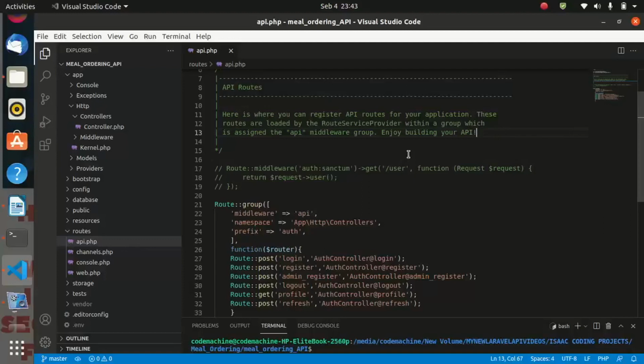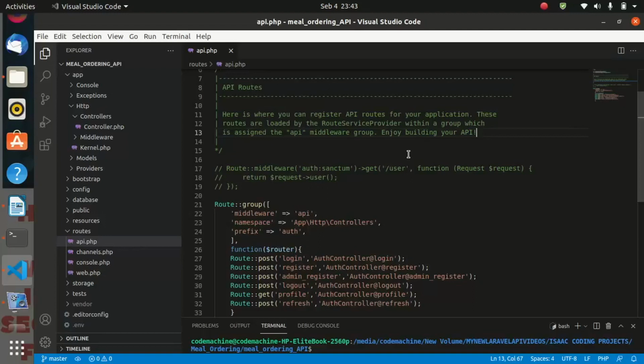This is tutorial number 9 on the mail ordering API, and in this tutorial we are going to be working on the authentication. We are about to complete the authentication of the API, and we start to work on the mail management functionality, where we shall introduce TDD. So the rest of the development, from the mail management and the menu management, as well as the order management, we shall be using TDD for the rest of our development.